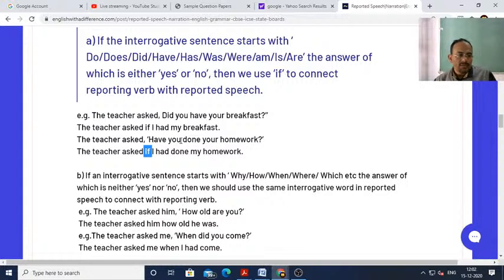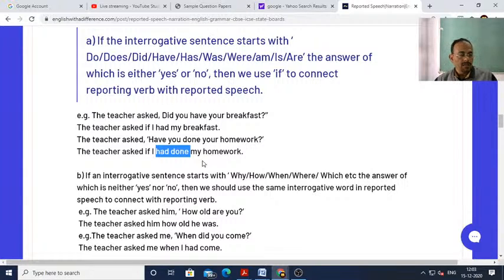We have learned that if the interrogative sentence has yes or no as the answer, then while we convert it in reported speech, we need to use "if" as a connector, and then make the corresponding change. We need to change the tense to the corresponding past tense. So if it is simple past, it should be past perfect. If it is present perfect, it should also be past perfect. Okay, so we get past perfect in reported speech in two conditions.